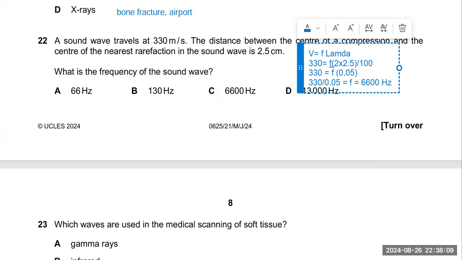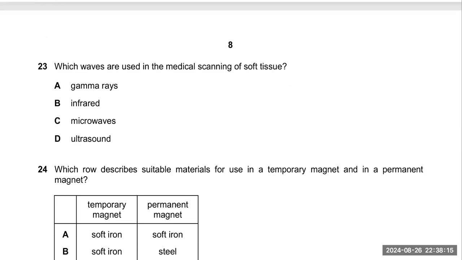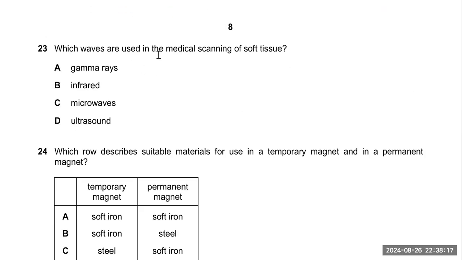Next is, which waves are used in medical scanning of soft tissue? Remember, medical scanning of soft tissue of the human organ.